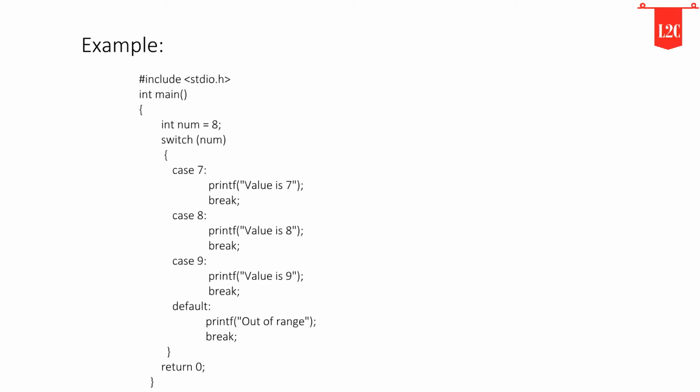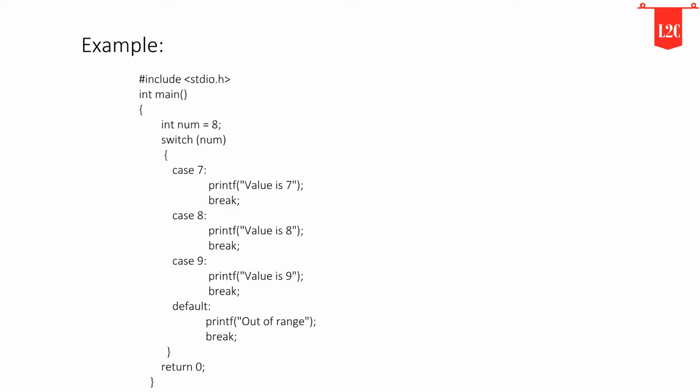Now we will see the example of switch case. This program illustrates the use of switch. In the given program, we have initialized a variable num with value 8. A switch construct is used to compare the value stored in variable num and execute the block of statements associated with a matched case. In this program, since the value stored in variable num is 8, a switch will execute the case whose case label is 8.